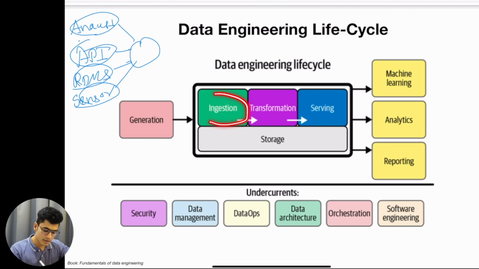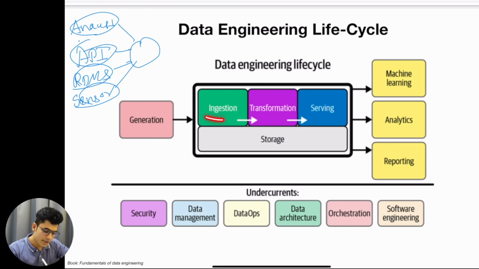Then the data that got ingested will get stored. There is some kind of storage layer we have. Every data coming from the multiple places, we have to store all of this data at some location. It should get stored at some location at least. So this is where the storage happens. We are storing this data at some location.